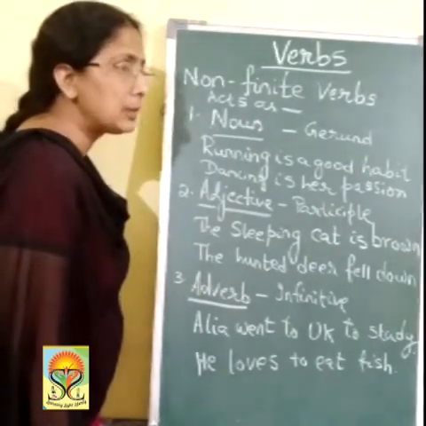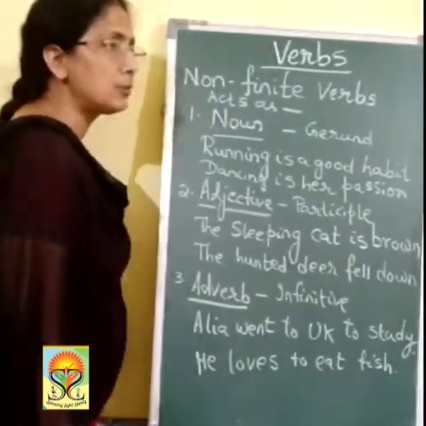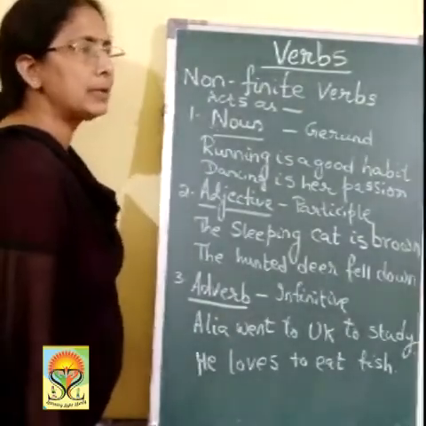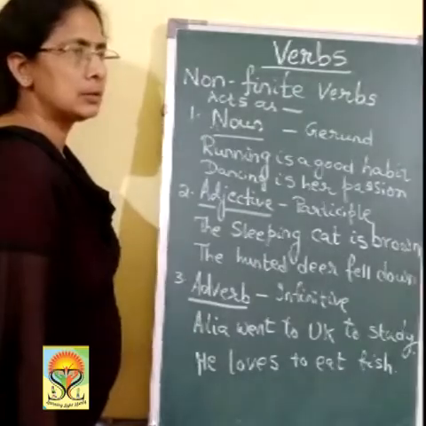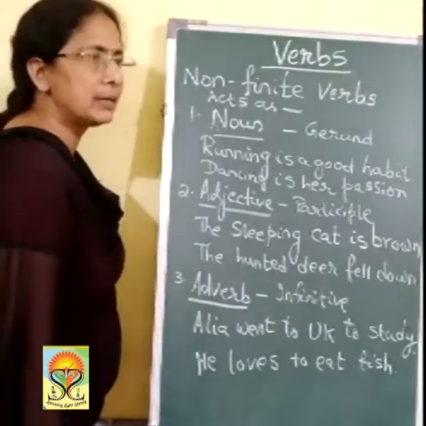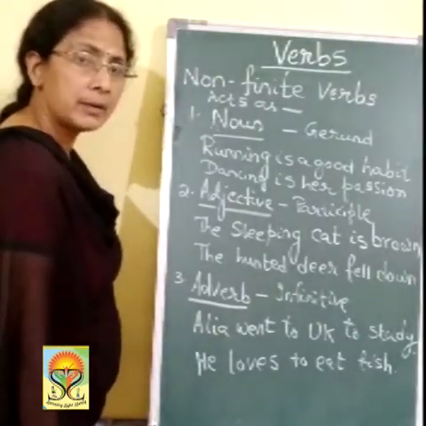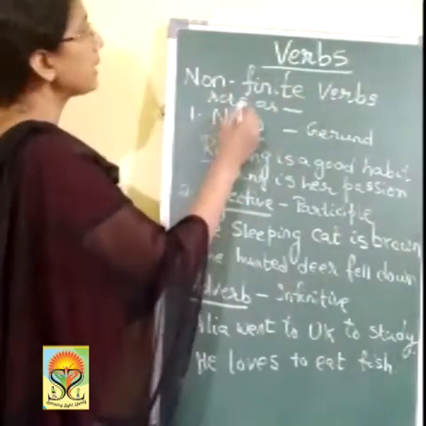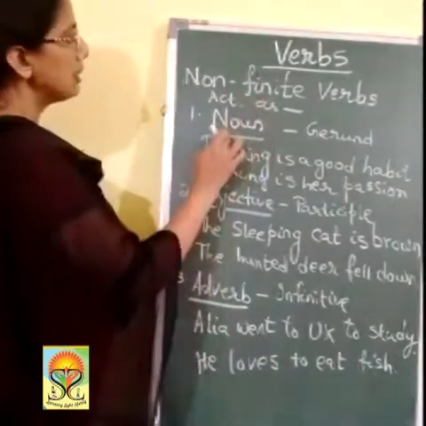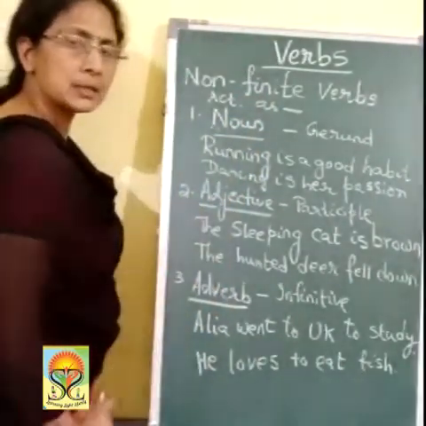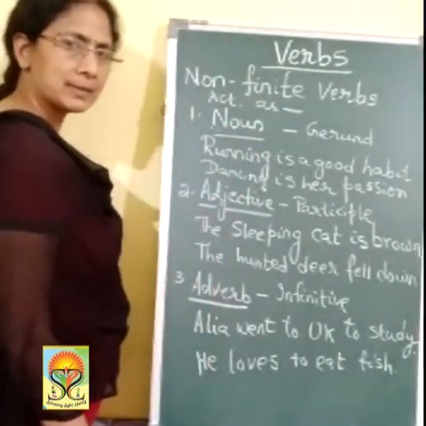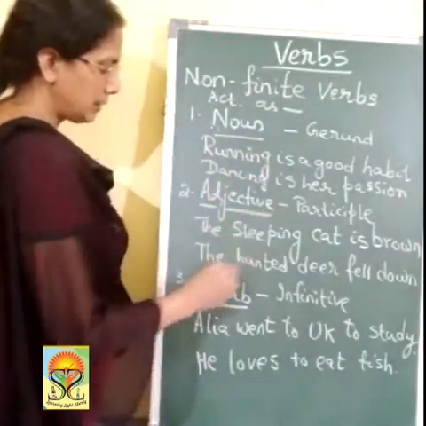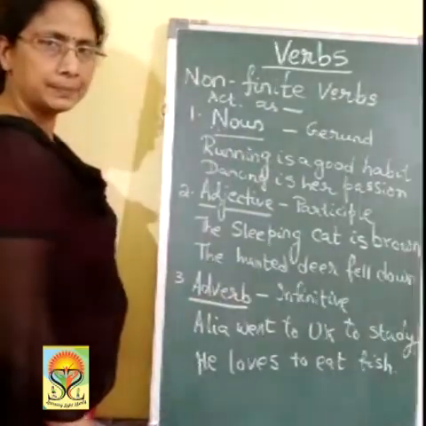I showed you the earlier sentence: he found his office at a walking distance. Found is the finite verb, and walk is a verb which is the non-finite verb. So it did not act as the main verb. Then what does it act as? Non-finite verbs act as three different parts of speech in the sentence. It acts as a noun, it acts as an adjective, it acts as an adverb.